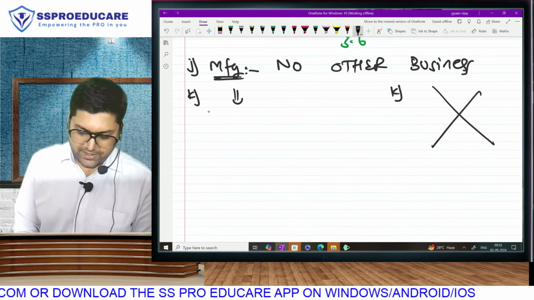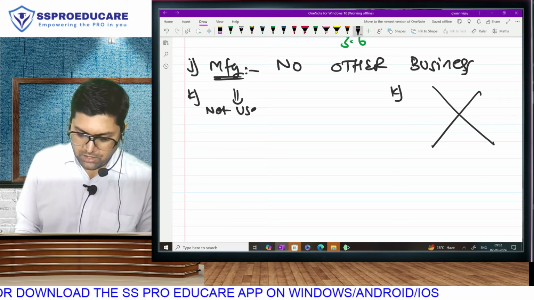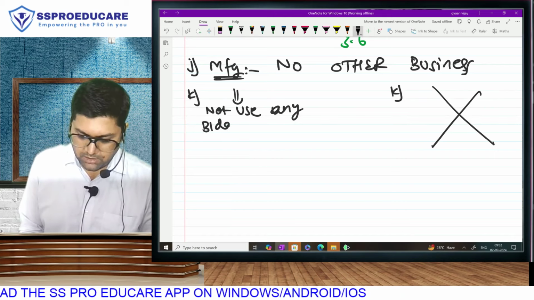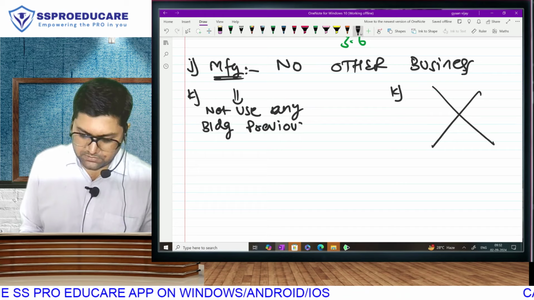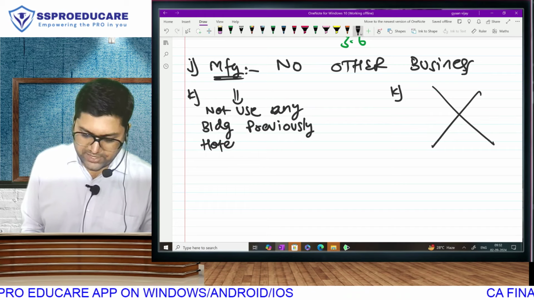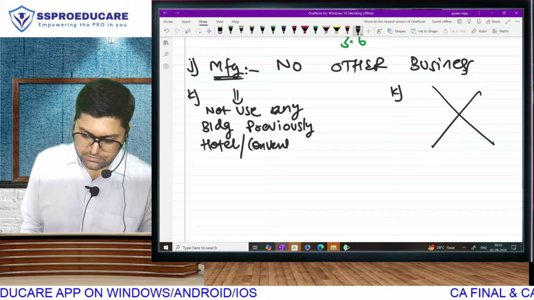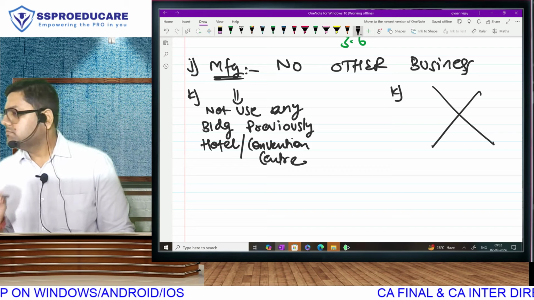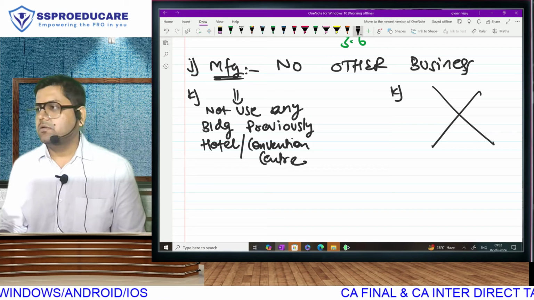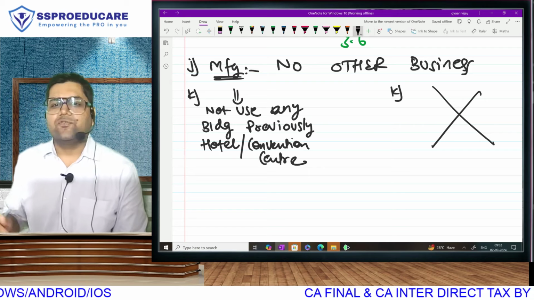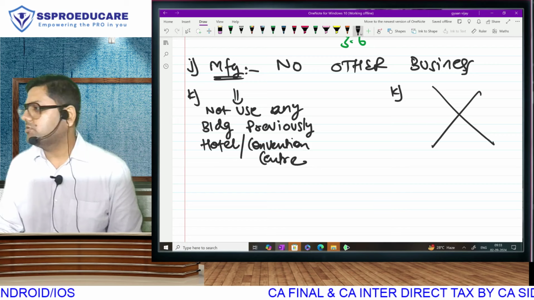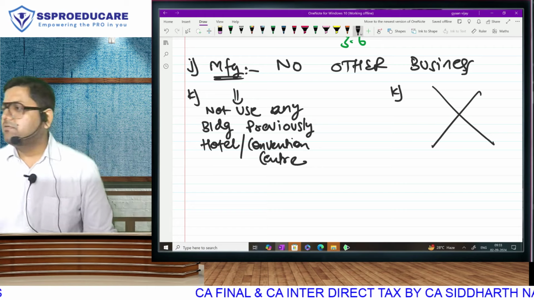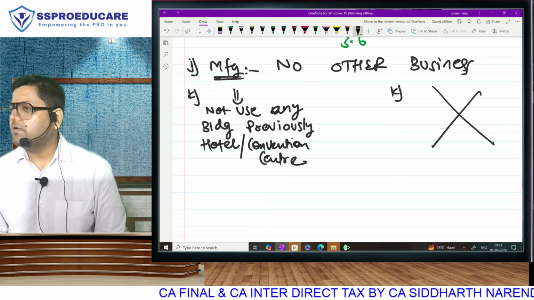They say that you should not be using any building that was previously a hotel or convention center. No logic. Totally illogical. And of course, because it is illogical, they haven't even mentioned it in the cooperative society new section. We are manufacturers. Why will we be interested in buying a hotel?